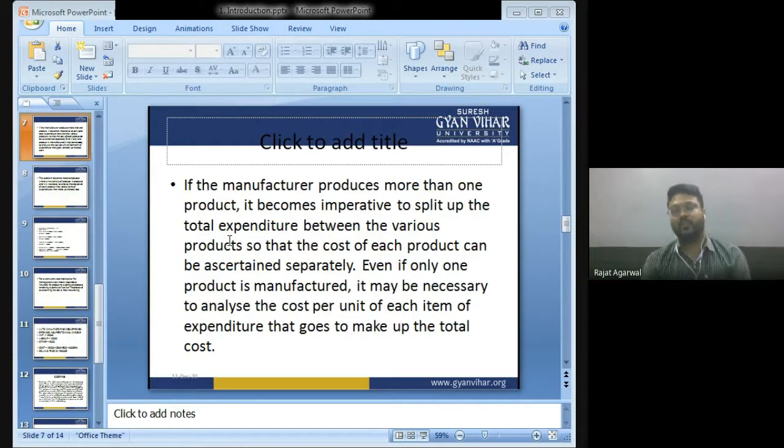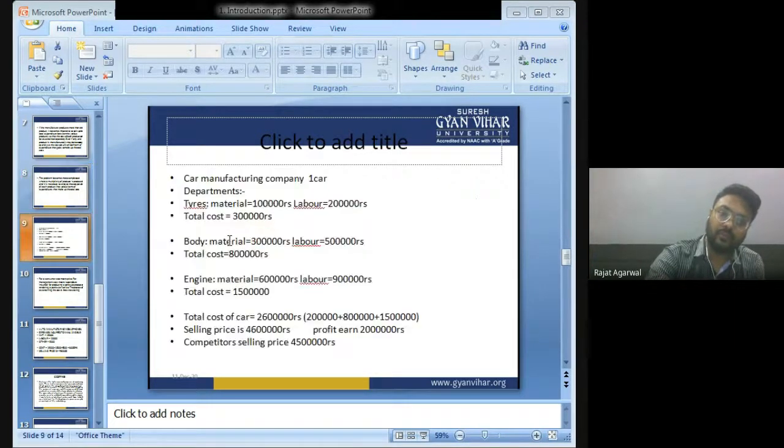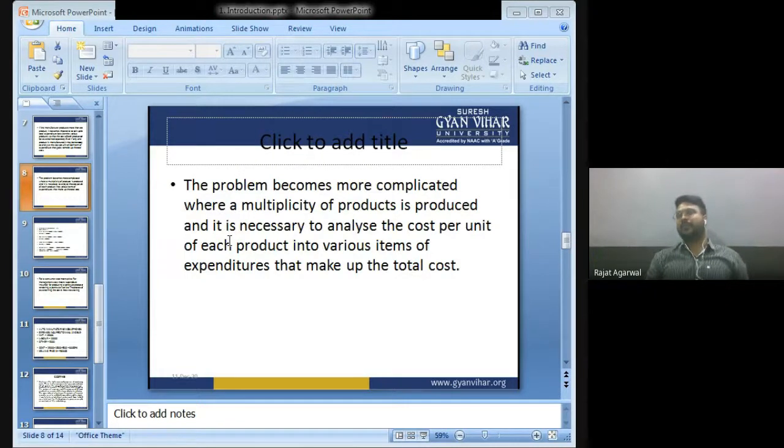If the manufacturer produces more than one product, it becomes imperative to split up the total expenditure between the various products so that the cost of each product can be ascertained separately. Even if only one product is manufactured, it may be necessary to analyze the cost per unit of each item of expenditure that goes to make up the total cost. Now, children, suppose my company is manufacturing a car. In manufacturing a car, there are different departments because one department cannot manufacture everything.